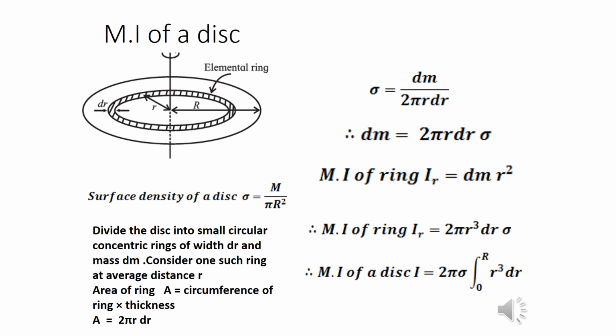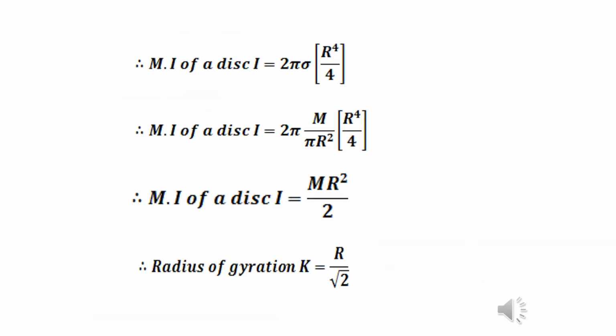Therefore, the moment of inertia of the disk I is equal to the integration of the moments of inertia of the rings. Therefore, I is equal to 2 pi sigma integral running from 0 to R of r cube dr. Solving the integration, we get the moment of inertia of the disk I equal to 2 pi sigma R raised to power 4 by 4.